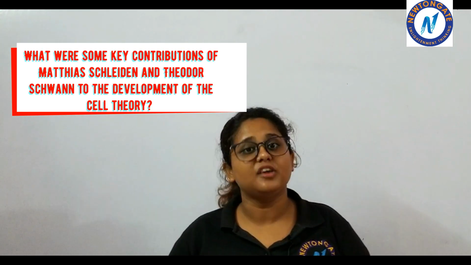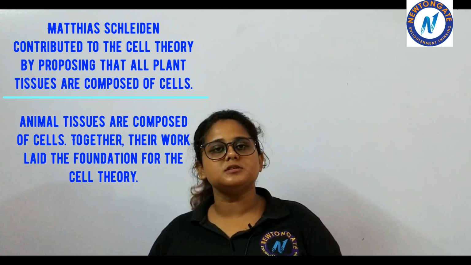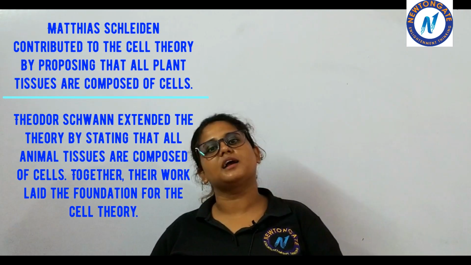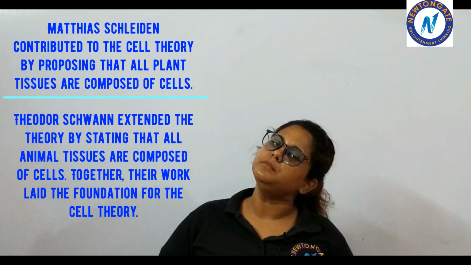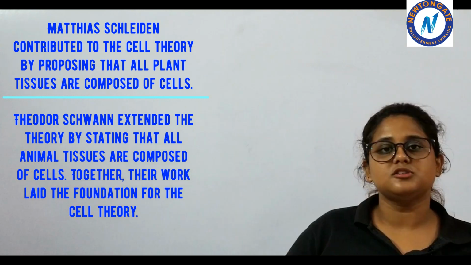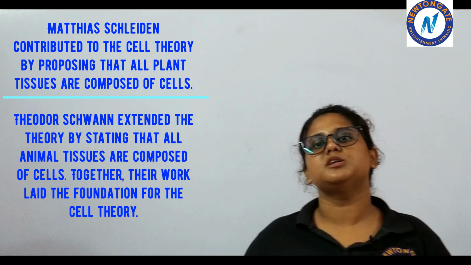The next question says, what are some key contributions of Matthias Schleiden and Theodor Schwann? Matthias Schleiden contributed to the cell theory by proposing that all plant tissues are composed of cells. And Theodor Schwann said all animal tissues are also made up of cells. So together, their work helped in the development of the cell theory.